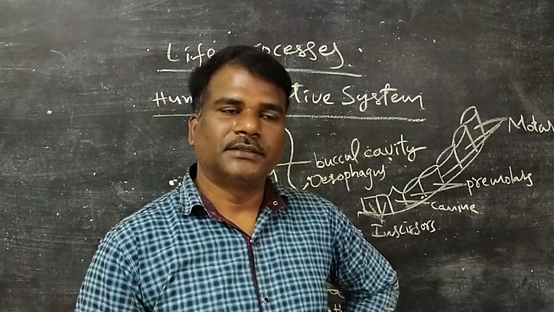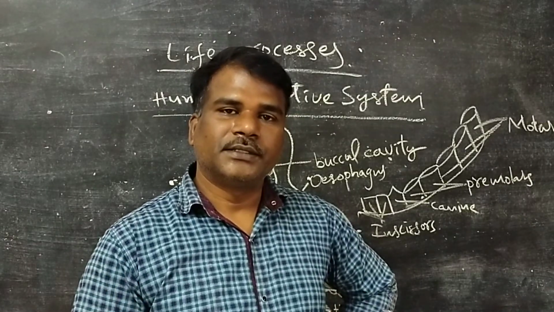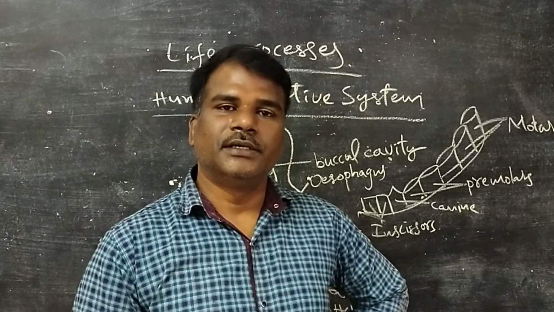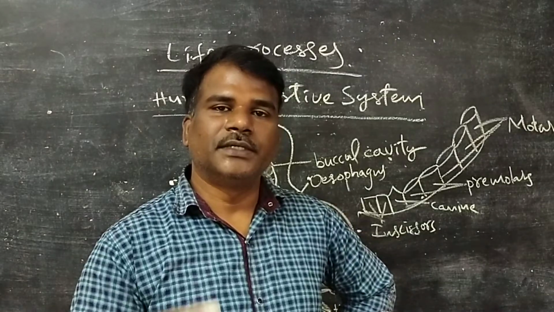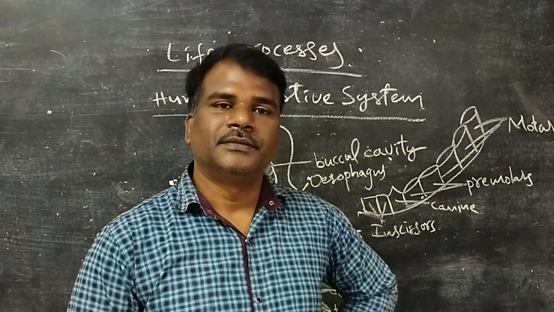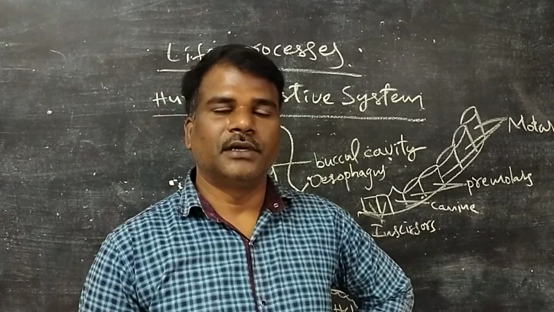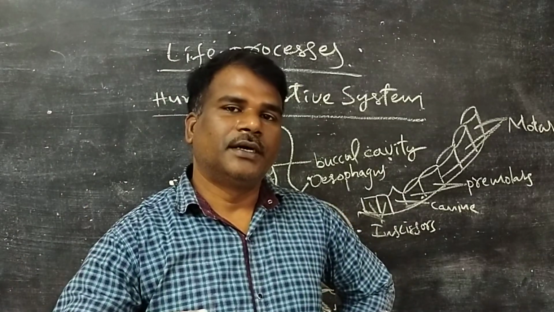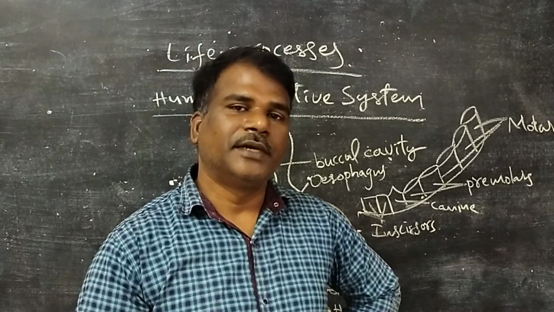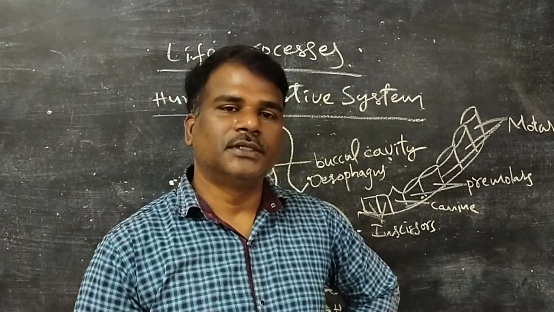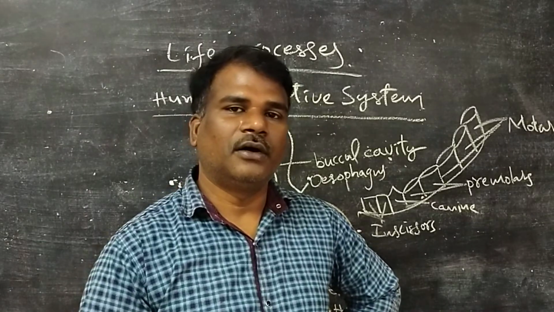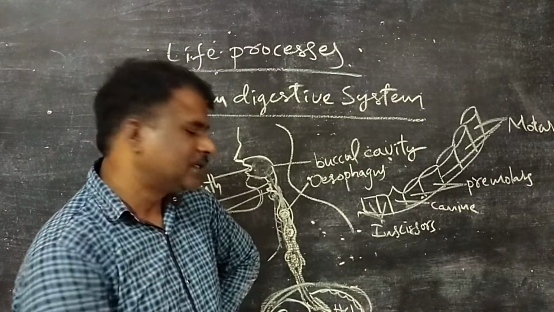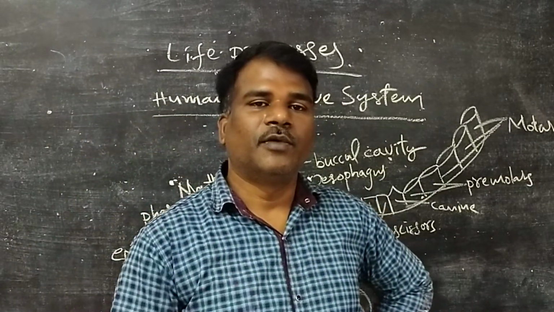Whatever fats and proteins, and still carbohydrates, are there, those are digested in the duodenum. And finally the digested food enters the small intestine. Undigested food enters the large intestine. From the large intestine, the waste material moves out through the anus. And the digested food enters the small intestine.